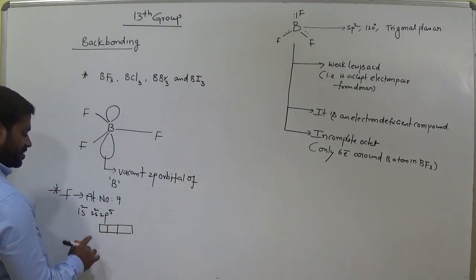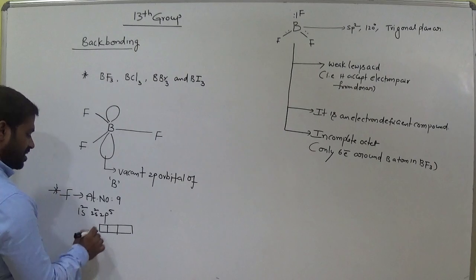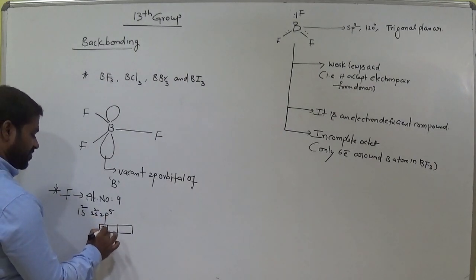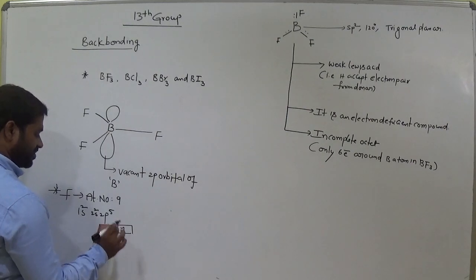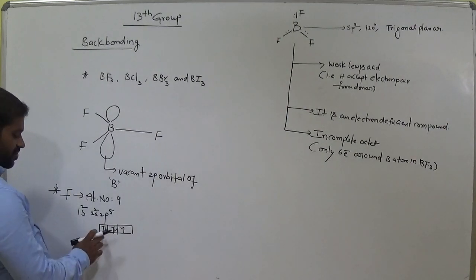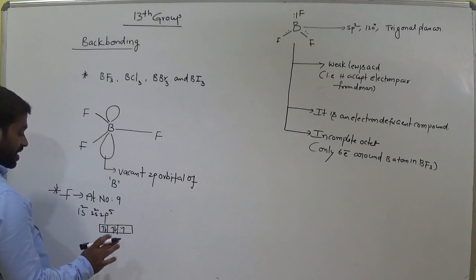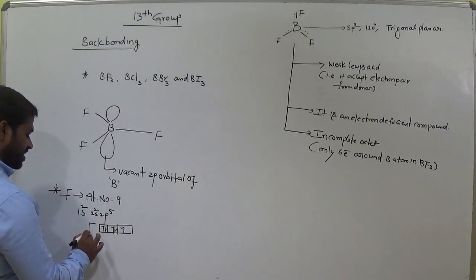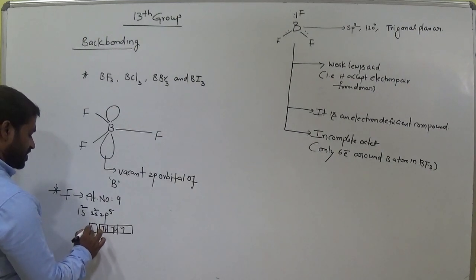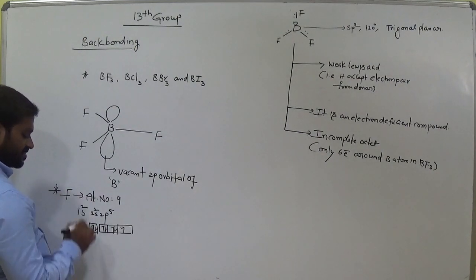In 2p5, this is the 2p orbital in fluorine. How many electrons here do we have? 5. Clear? And 2s, how many electrons? 2 electrons in 2s.